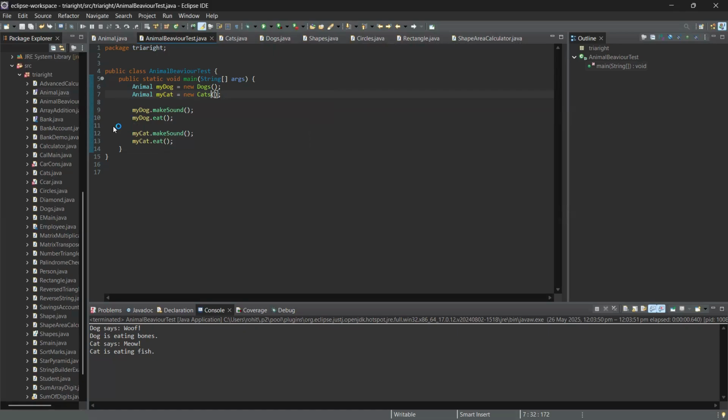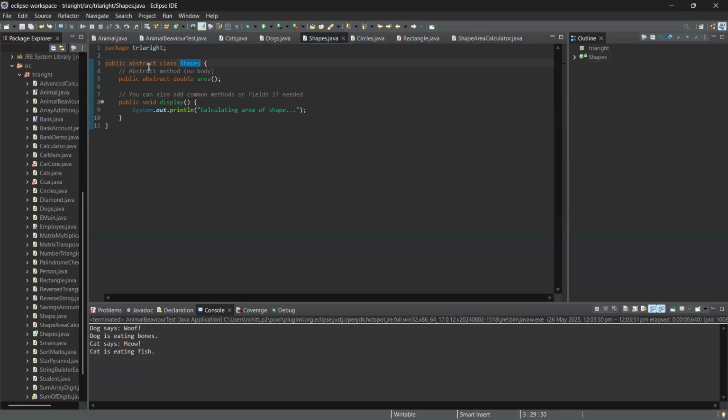Now let's create an abstract class Shape with an area method. To create an abstract class Shape, we will go to the shapes. It's an abstract class, because it has an abstract method. And we know that an abstract class does not provide any implementation for variables. Here no variables are defined, so it's a class without any body.